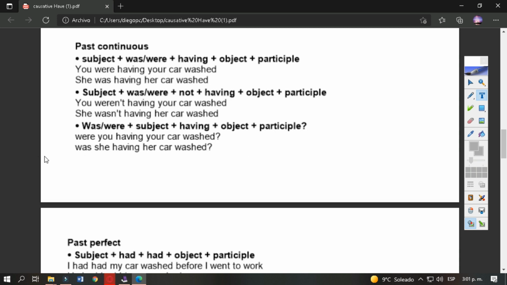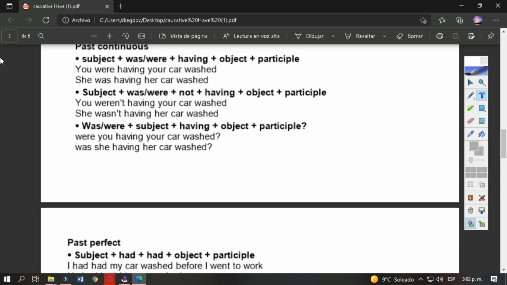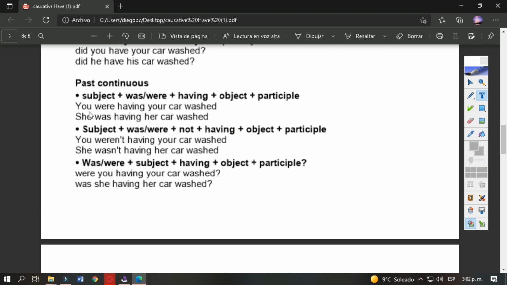For past continuous is the same as in present continuous, but instead of using am, is, or are, we use was and were. You were having your car washed. You is the subject, were is the verb to be in the past, having, the main verb in the ing, your car, the object, washed, the participle.